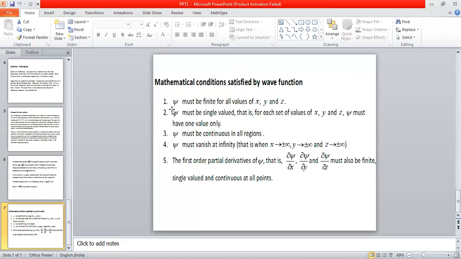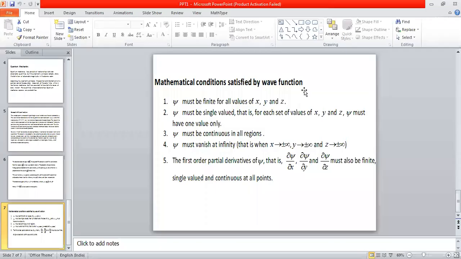The very first mathematical condition that psi must obey is psi must be finite for all values of x, y, z. Psi cannot become infinity. If psi becomes infinity, we call it a singularity.